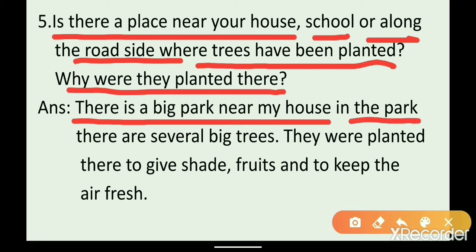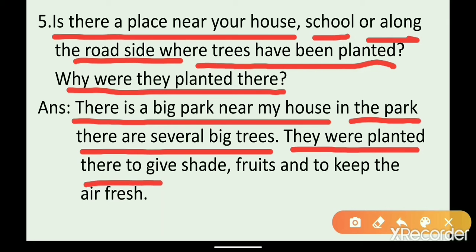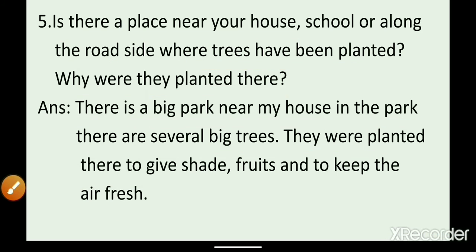In the park, there are several big trees. They were planted there to give shade, fruits, and to keep the air fresh. So near a big park in my house, there are several big trees. They were planted to give shade, fruits, and to keep the air fresh. For this purpose, trees are planted.